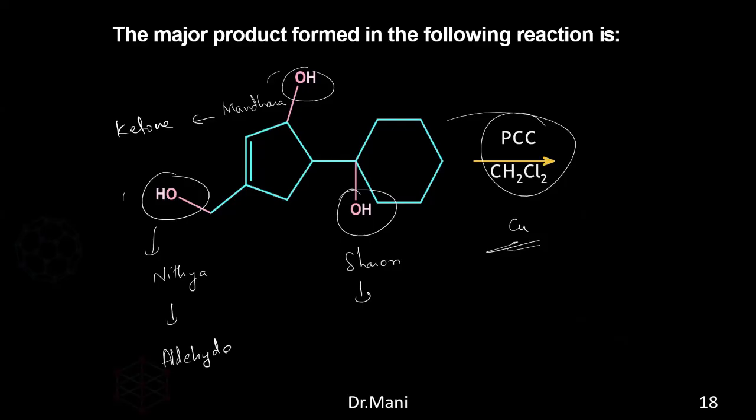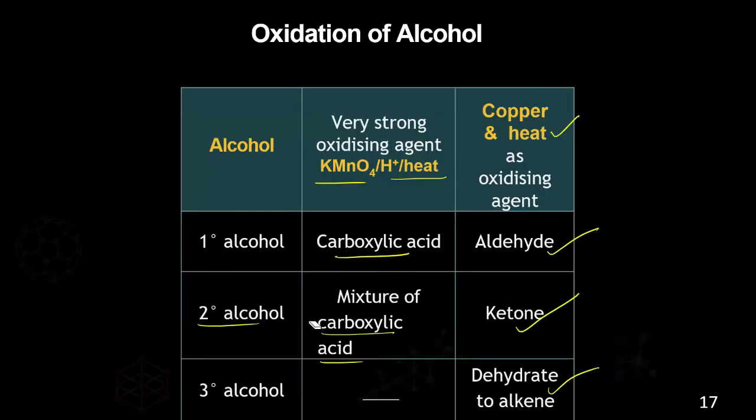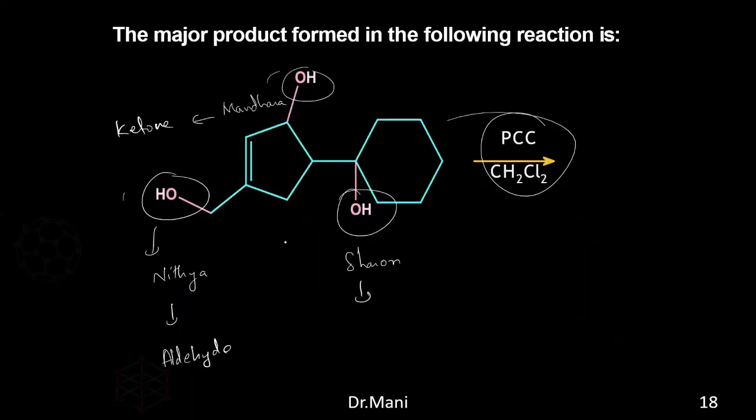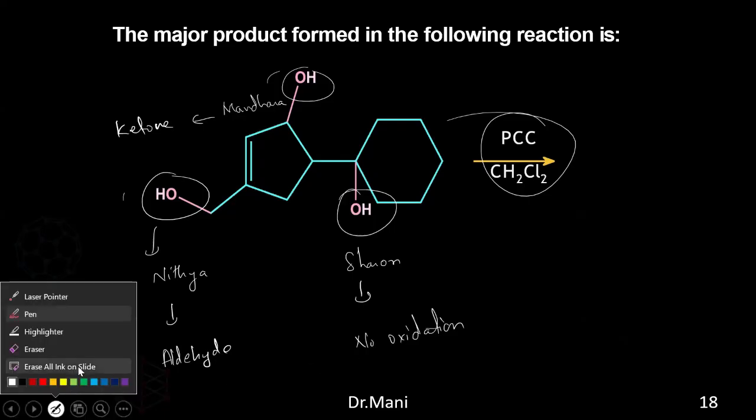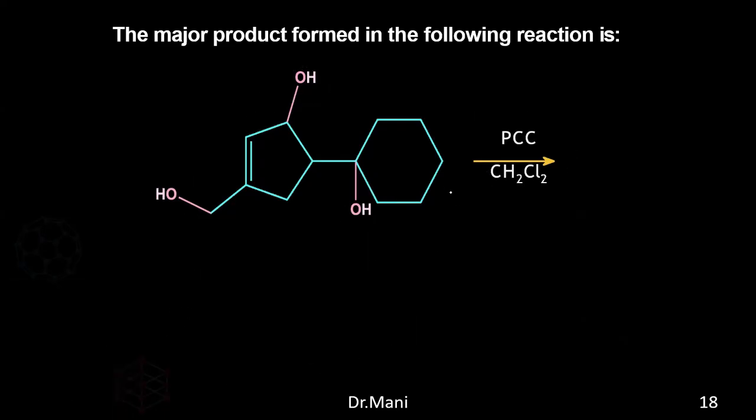What happens for the tertiary when we react with PCC, which is a mild oxidizing agent? It will not oxidize. Okay, so no oxidation will happen. So the final structure will look like this. Okay, so when you do the PCC, I'll try to draw this structure again.